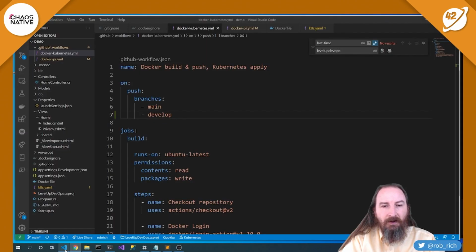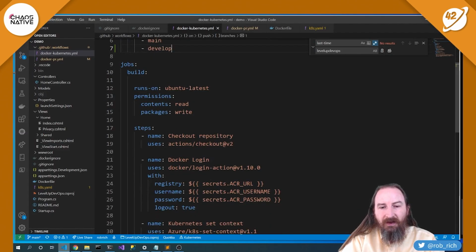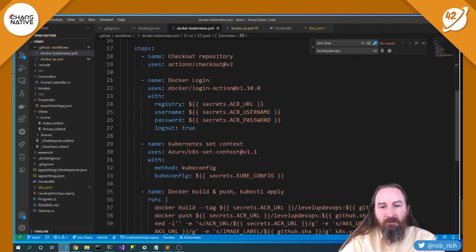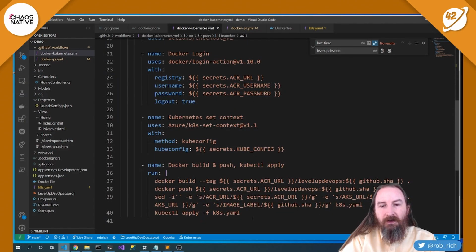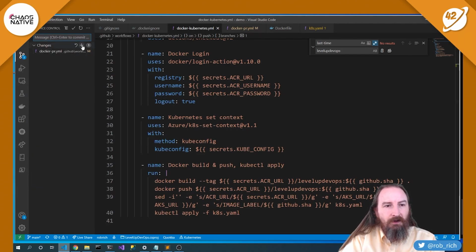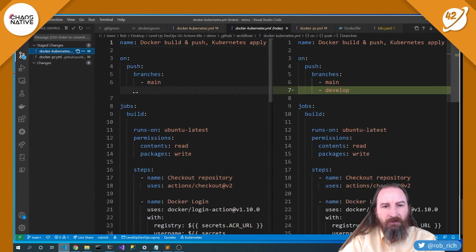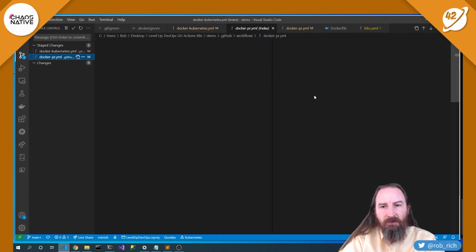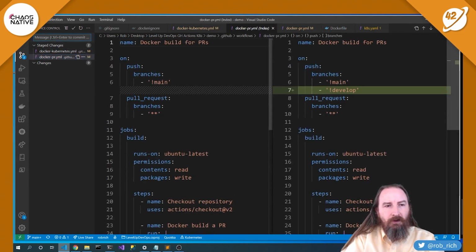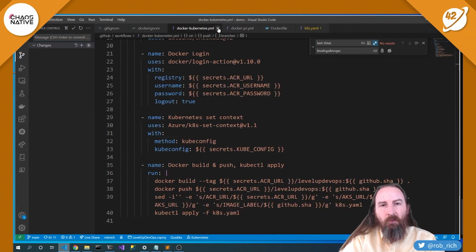Now I only need to have one build file that will use the exact same secrets as all of the details, but because I have 5 different secrets, I can now push to my develop environment with that exact same build script. So let's commit this content. We'll stage our change to our build file that adds the develop branch and our PR build that removes the develop branch, and add a build for develop. Now, because we're using environment specific secrets, we can do all this with one build file.